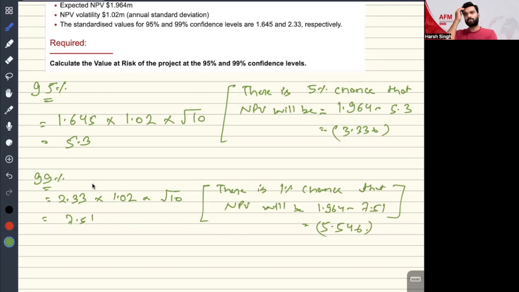Now there is one topic which is also called stress testing. In very simple language, stress testing is basically designed to test the sensitivity of a project value at the worst condition that can occur, everyone. This is the meaning of stress testing. If the worst condition happens, then what will be my NPV? So sensitivity based on the worst condition is called stress testing, everyone.